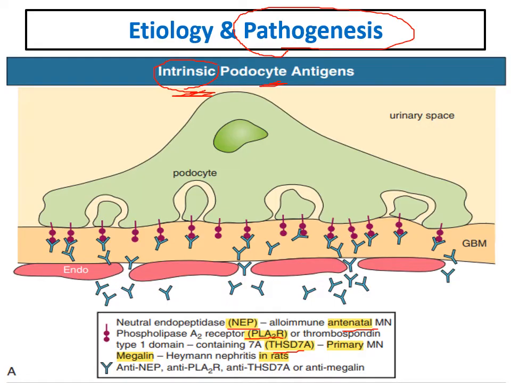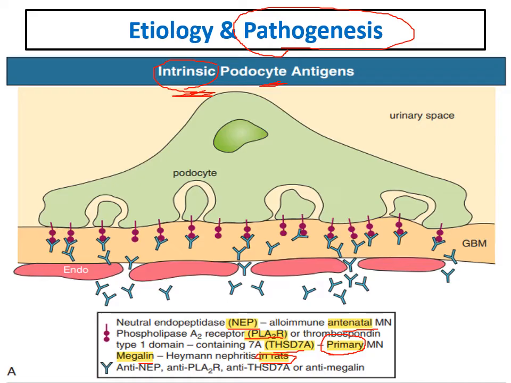Thrombospondin type 1 domain containing 7A, especially in patients with negative anti-phospholipase receptor, has a role, both of them in primary membranous. And also megalin has been discovered in rats, causing what's called Heymann nephritis.